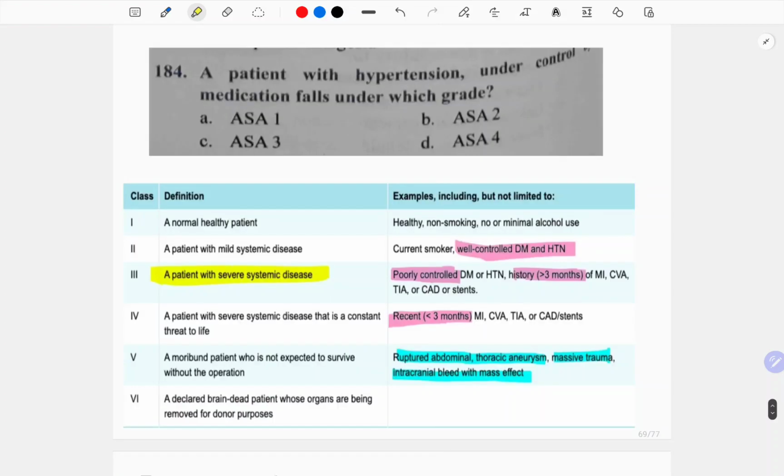A patient with hypertension under controlled medication falls under which grade? Now this grading is important nowadays. Now they're asking it in the NEET also. See, a patient with mild systemic disease who is well controlled on diabetes and hypertension is grade 2.